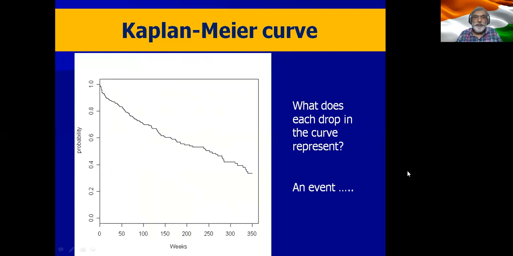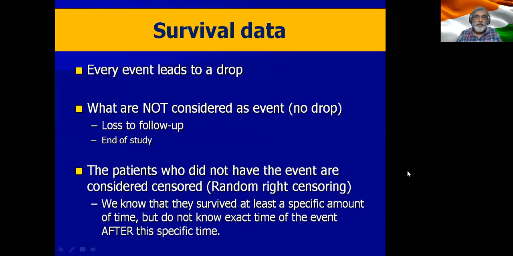Now in the Kaplan-Meier curve, you will see that there are drops in the curve. Now each drop in this curve represents an event. All of us know that, right? Now every event leads to a drop, but what are not considered an event and therefore will not show up as a drop are lost to follow-up and end of study.